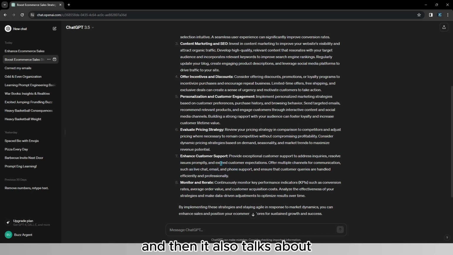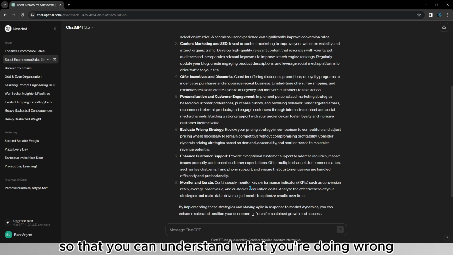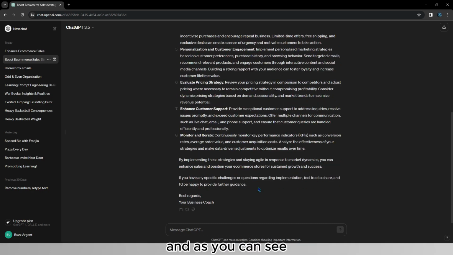And then it also talks about KPIs, key performance indicators, such as conversion rates, average order value, and customer acquisition cost, so that you can understand what you're doing wrong and what you're doing right. And as you can see, this is an extremely well-studied response, crafted step by step to improve your e-com store as soon as you read this message.